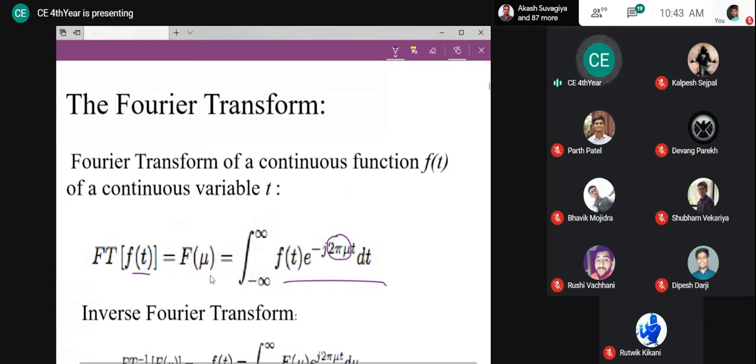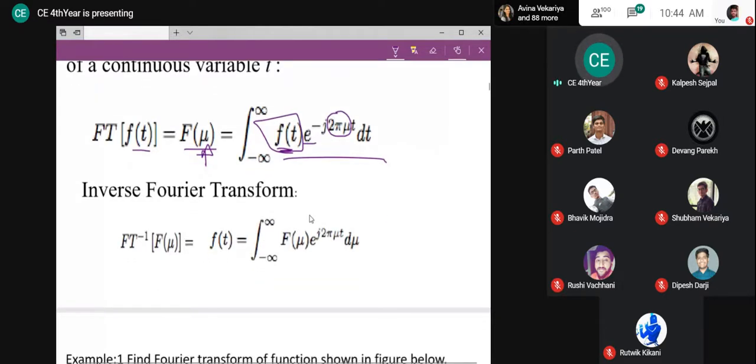So I will get the frequency domain. Here is my frequency domain variable; instead of f, I am using mu. Because it is a continuous function, I can integrate it. So I am going to integrate f of t multiplied with e raised to minus j 2 pi mu t dt. And we know that the inverse is possible. How to get the inverse transform?